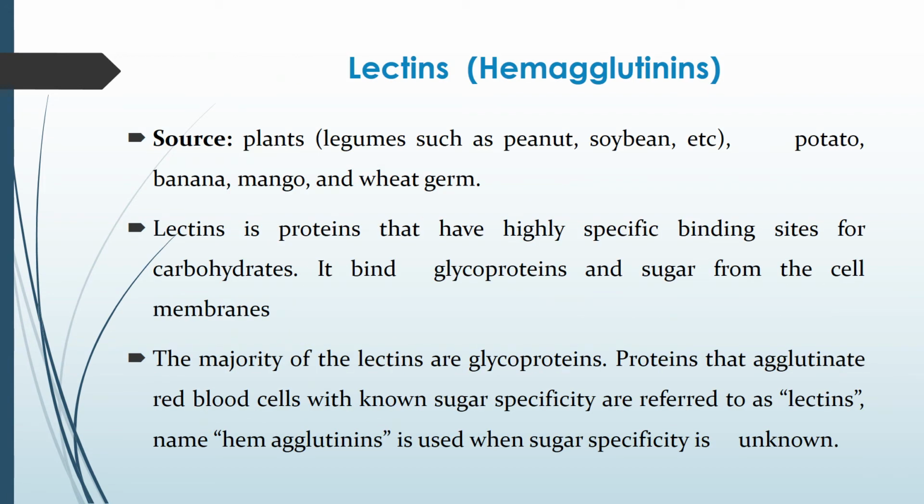Next anti-nutritional factor is lectins, known as hemagglutinins. They are present in peanuts, soybean and various legumes, potato, banana, mango and wheat germ. They are basically proteins having high specific binding sites for carbohydrates, and they bind glycoprotein and sugar from the cell membranes. They have a special ability of agglutination or agglomeration of red blood cells with known sugar specificity. Therefore, their name is hemagglutinins.